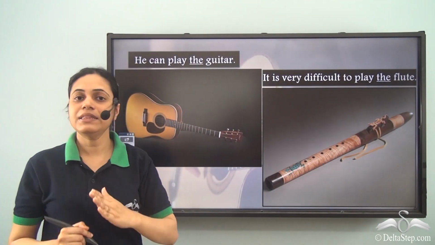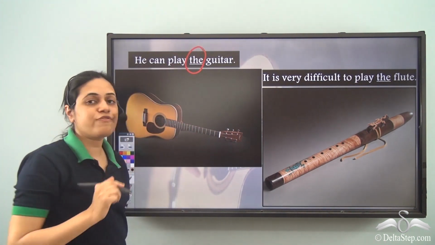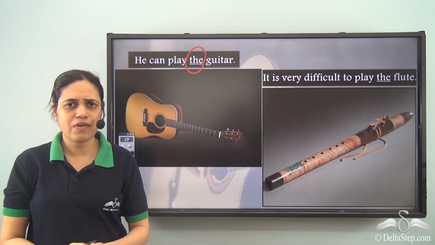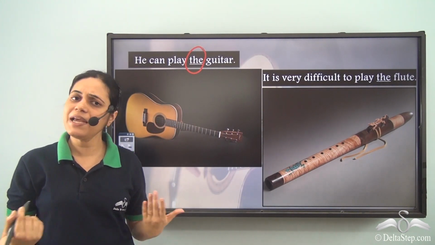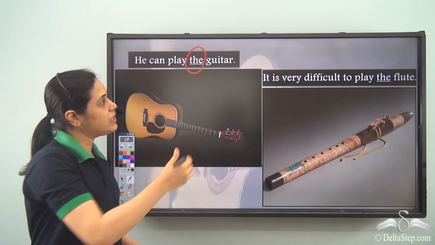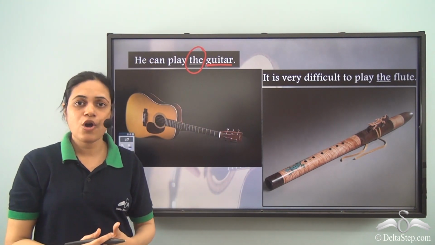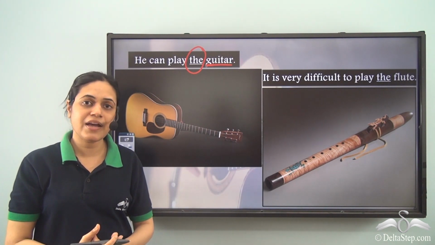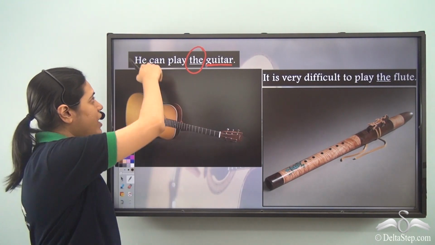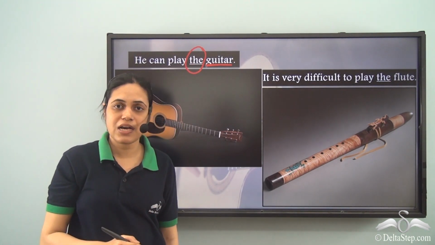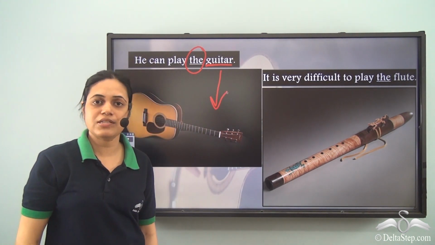He can play the guitar. So the is also used before musical instruments. Why? Because if he can play guitar, he can play any guitar. So over here, guitar refers to the entire class of guitars, or all the guitars that are there. That means we need to write, he can play the guitar, because it refers to the entire class of guitars.